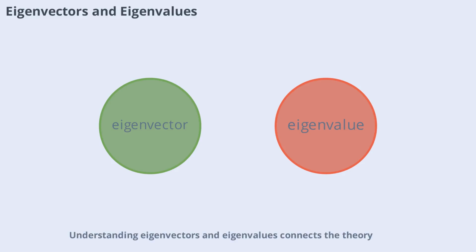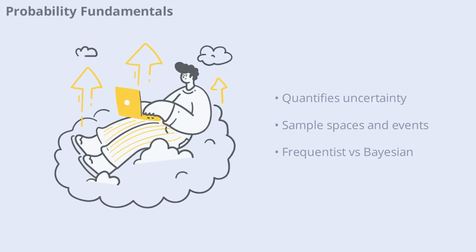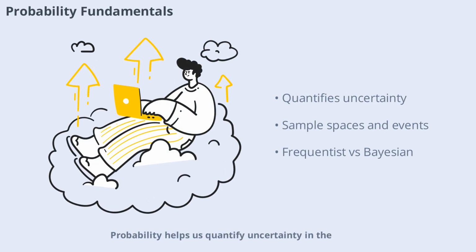Understanding eigenvectors and eigenvalues connects the theory of linear algebra with practical data science applications. Probability helps us quantify uncertainty in the world and is deeply intertwined with deep learning. Whether it's predicting the outcome of a coin toss or the likelihood of a neural network's classification, probability distributions are everywhere. Key concepts include sample spaces, events, and the rules that govern probabilities.